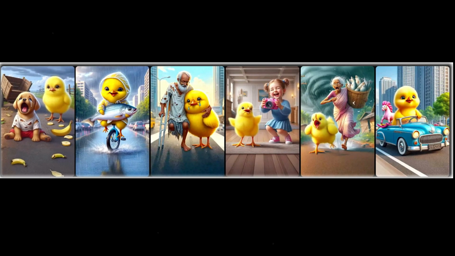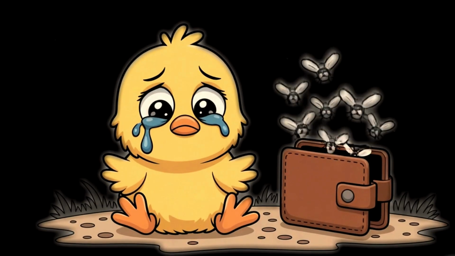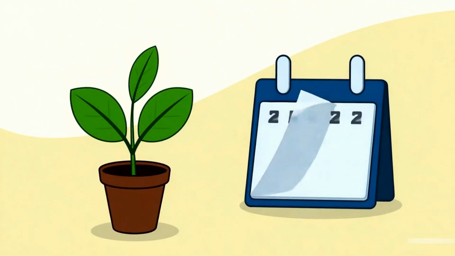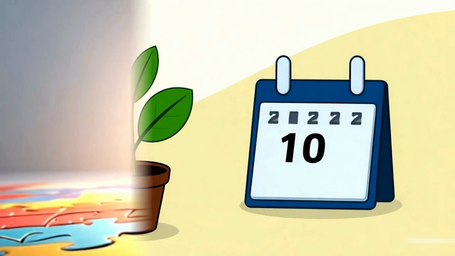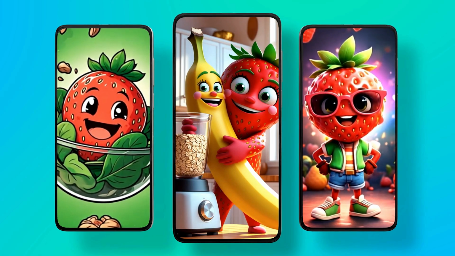Channels like Chicken Ones do go viral, but when it comes to earning and long-term growth, you get nothing in return. So why not create a channel that not only gets views but also gives you real benefits in the future? And this idea isn't just interesting, it's evergreen. I'm talking about an animated channel where fruits and vegetables talk about themselves in a fun cartoon style.